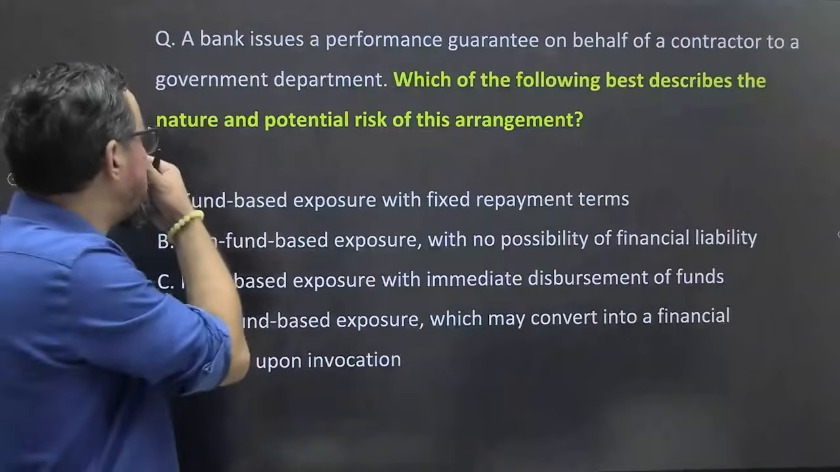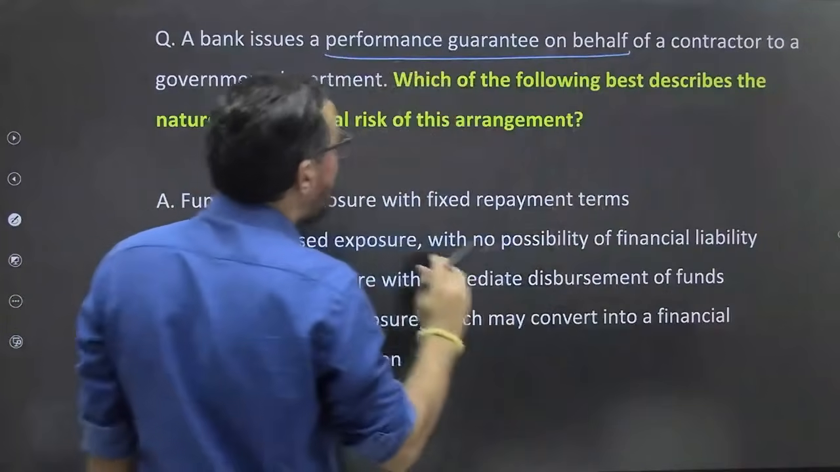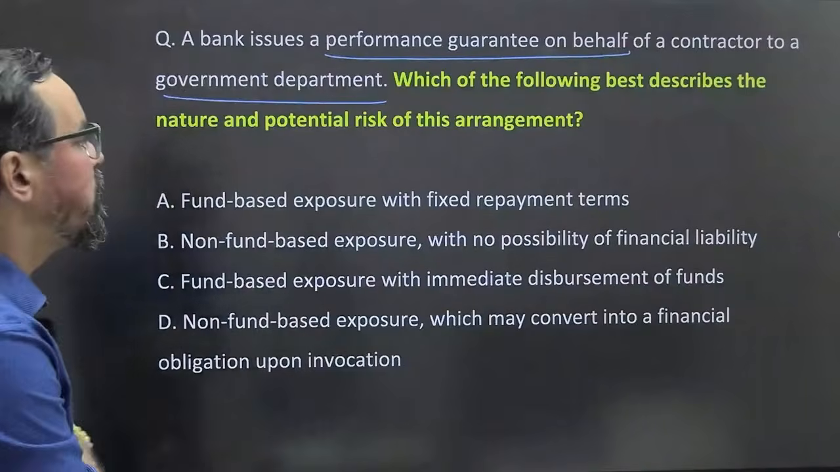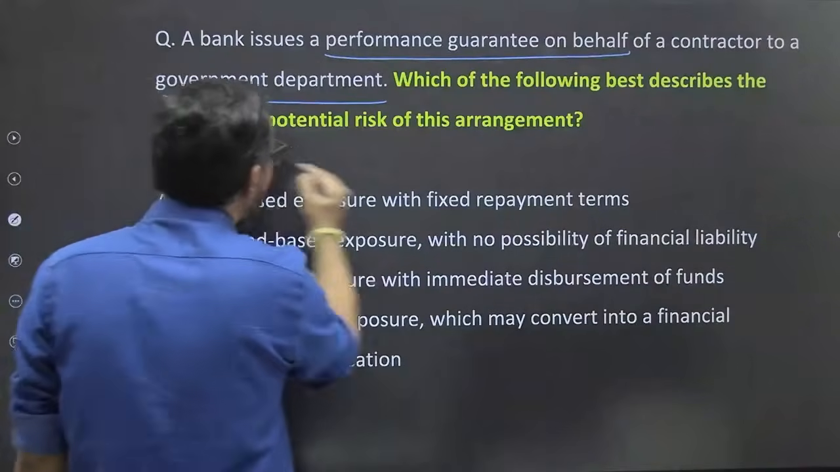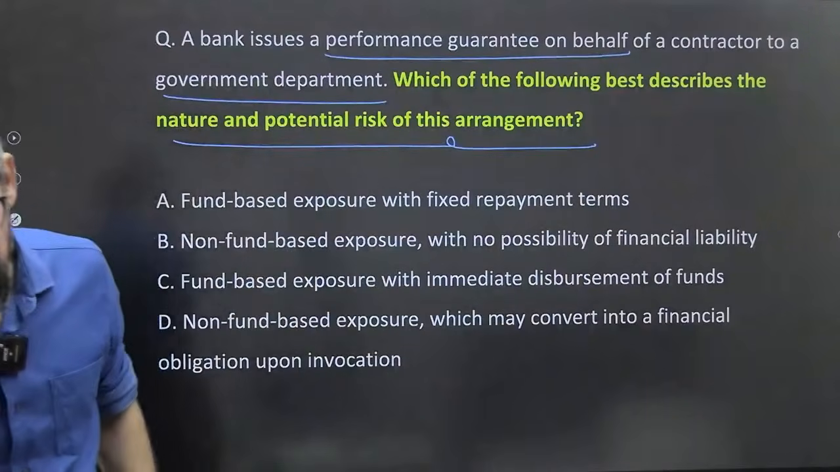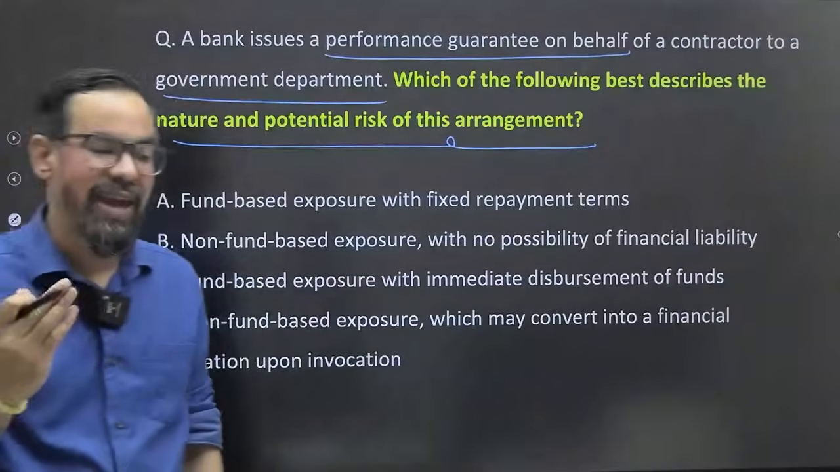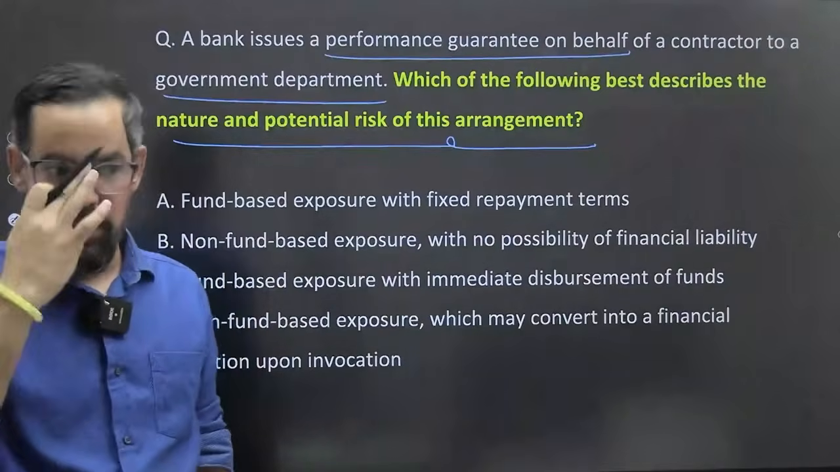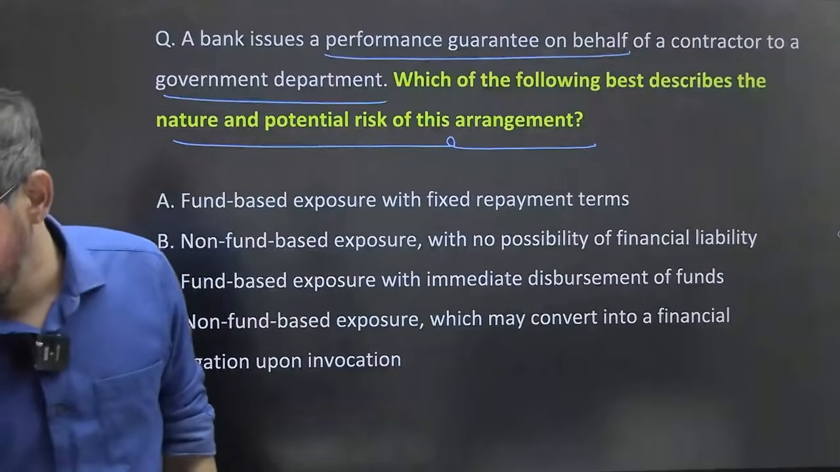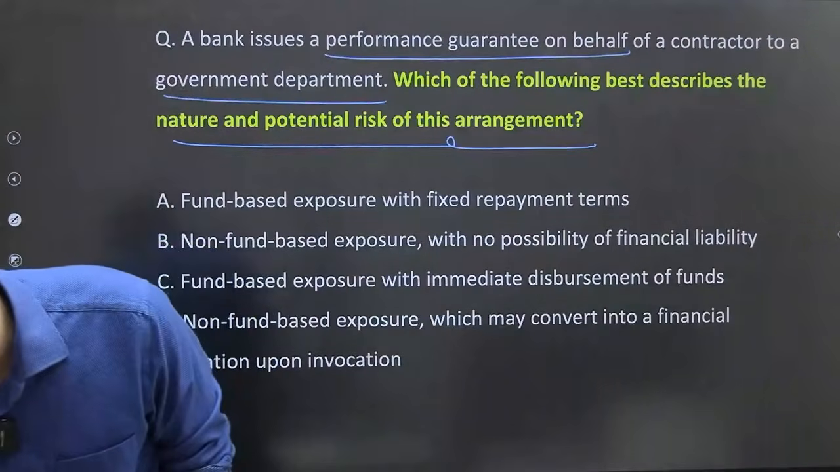Okay, next question. A bank issues a performance guarantee on behalf of a contractor to government departments. Which of the following best describes the nature and potential risk of this arrangement? What will be your right answer? This is a completely new question set. What we practiced unit-wise was statement-based questions, but now we will practice another set of unit-wise questions.